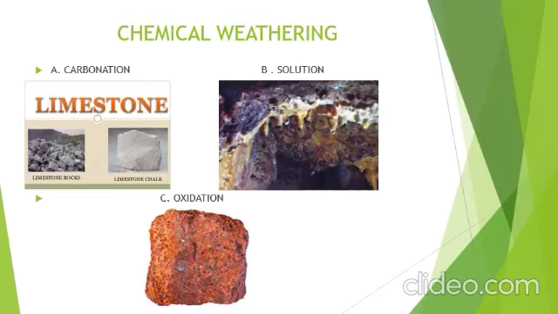Carbonation. The rainwater travels through the atmosphere before reaching the ground. Carbon dioxide in the air gets mixed in the water. In this process, dilute carbonic acid gets formed. Materials like limestone get easily dissolved in some acids. Example: water plus carbon dioxide is equal to carbonic acid, that is H2O plus CO2 is equal to H2CO3.